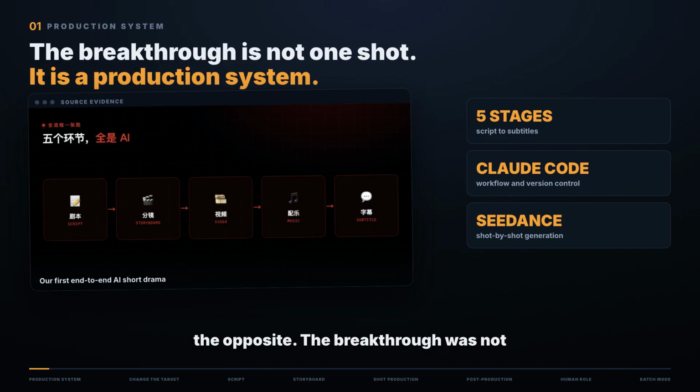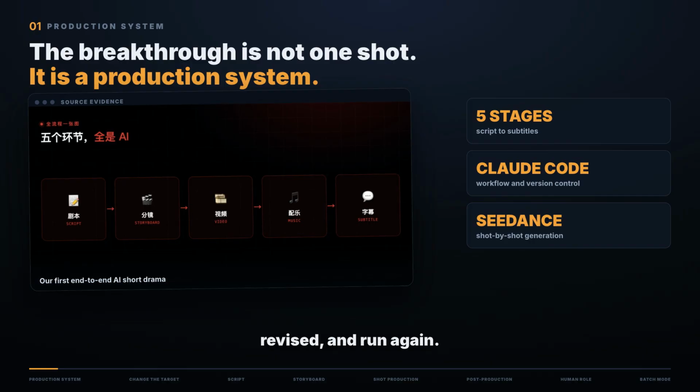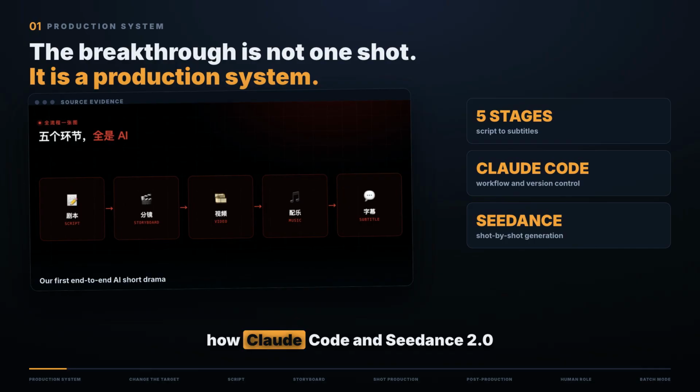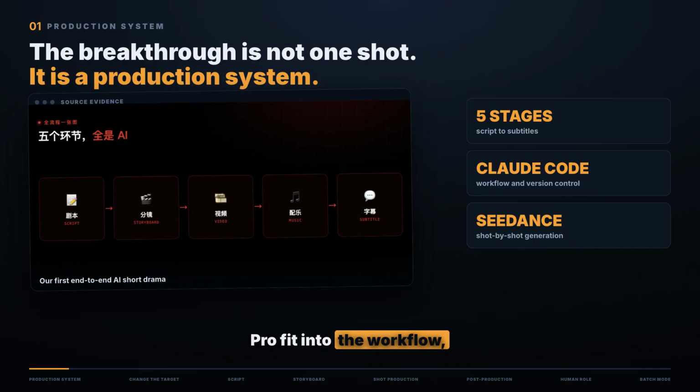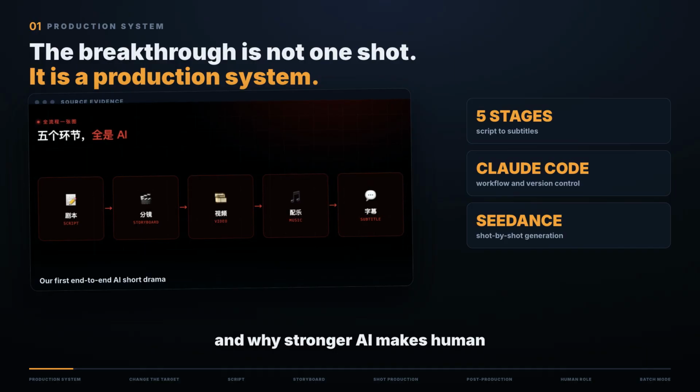The breakthrough was not asking a model for one beautiful clip. It was turning 5 fragile creative steps into a production system that can be checked, revised, and run again. In this video, I want to break down the entire pipeline. How we moved from story to shots, how Claude Code and Seedance 2.0 Pro fit into the workflow, where the process still fails, and why stronger AI makes human standards and taste more important, not less.